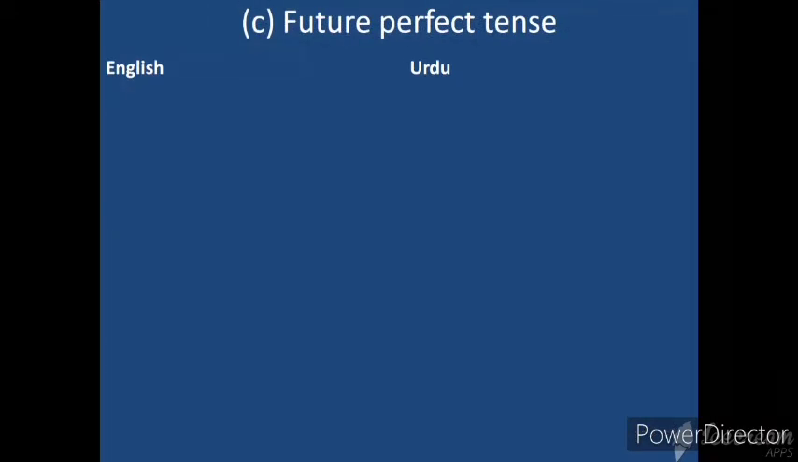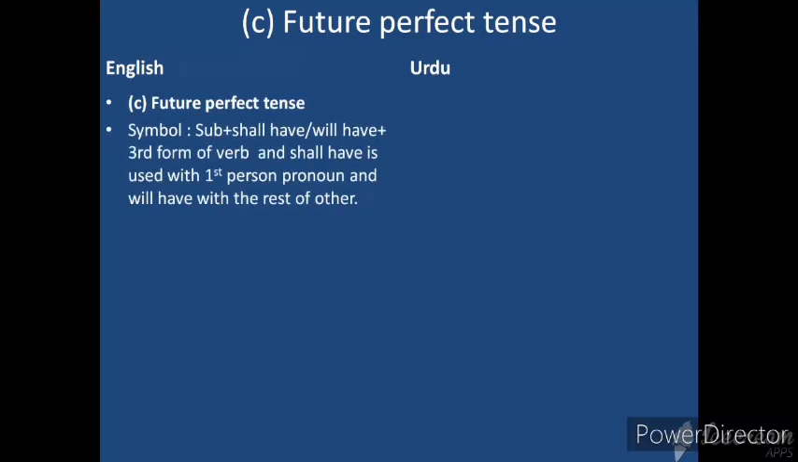So here we're going to discuss the third tense of future tense, that is future perfect. So here future perfect tense symbol: subject plus shall have, will have plus third form of verb. Shall have is used with first person pronoun and will have with the rest of the others.